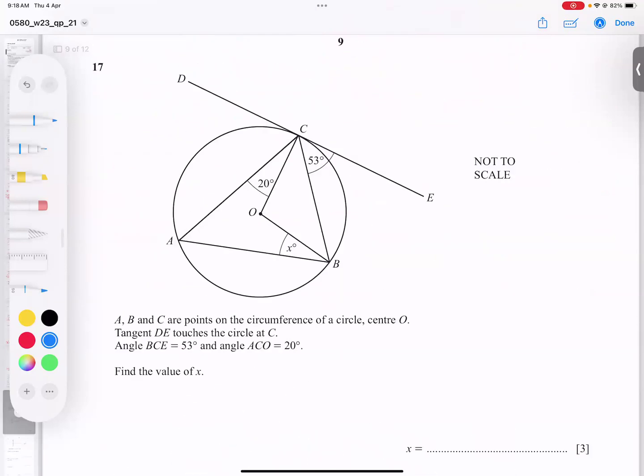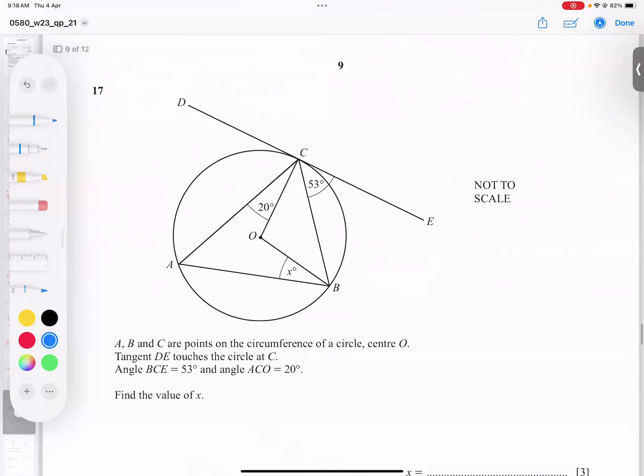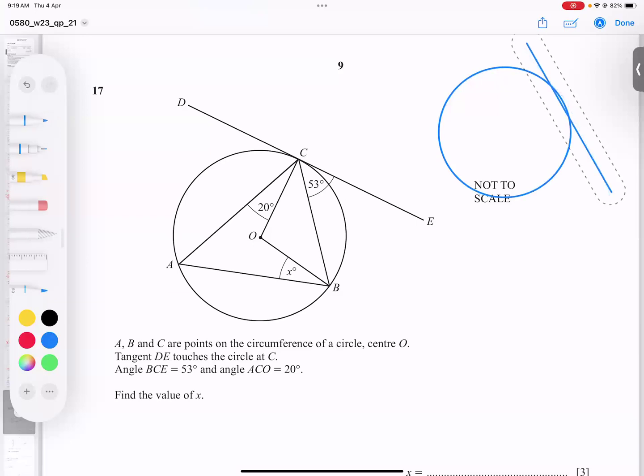Question number 17. So now, students, for this question, I will first discuss two main properties. Otherwise, we cannot start the question. Whenever we have a tangent, at the point of tangent we have a triangle.